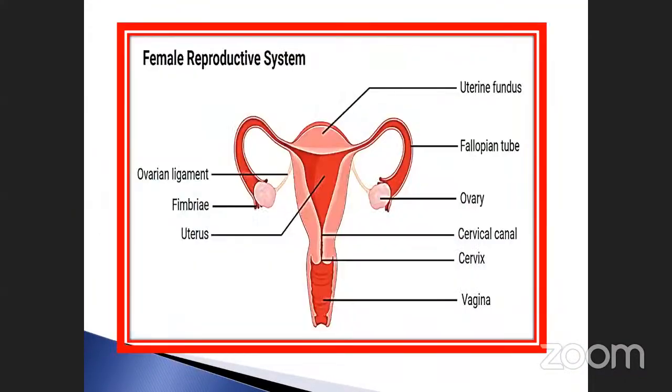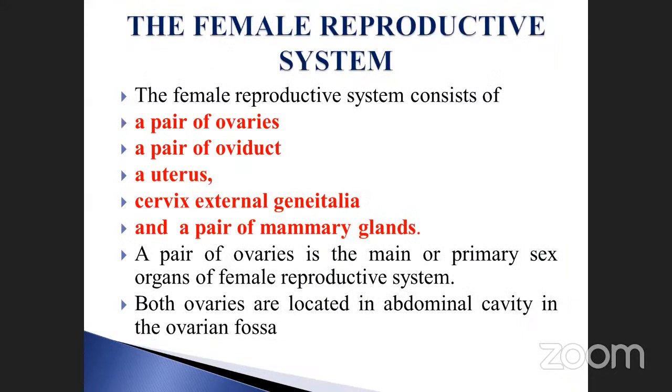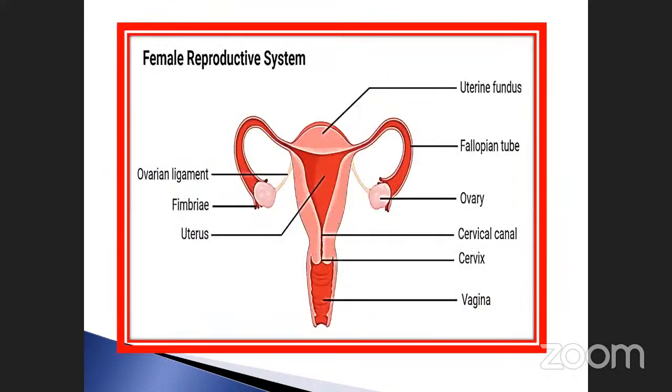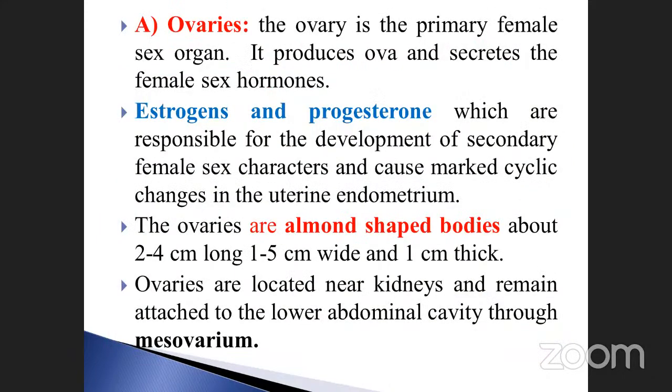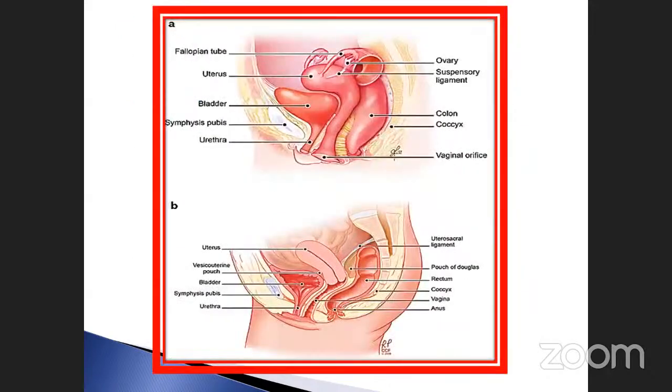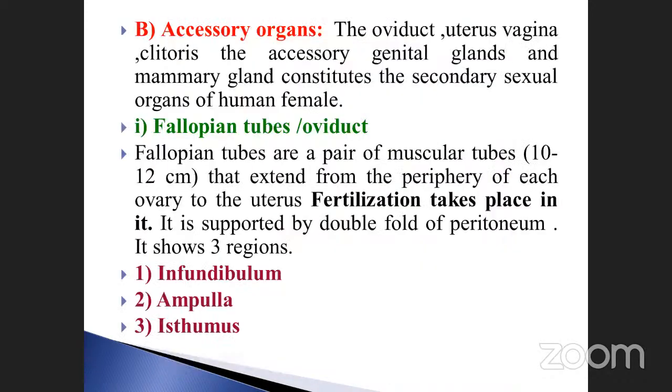Female reproductive organ, isn't it? Female reproductive organ we already discussed: pair of ovaries, pair of oviducts, uterus, cervix, external genitalia, and pair of mammary glands, isn't it? And then we already discussed ovaries, what hormones are responsible, which shape, and how it will be. All those things we already discussed.